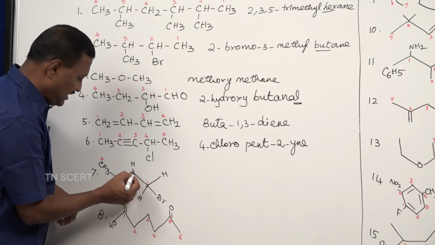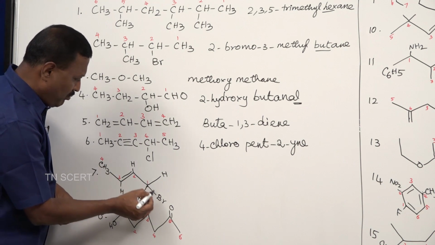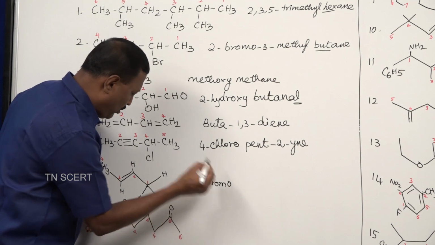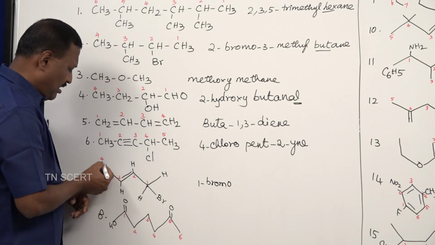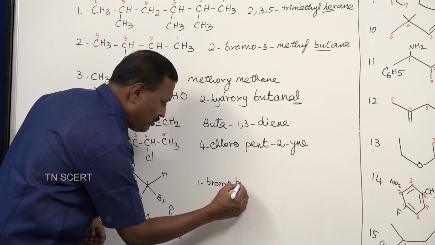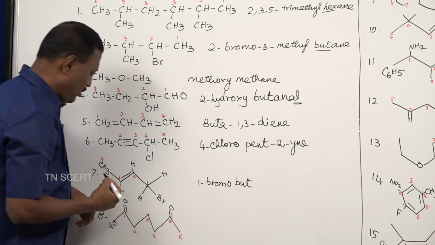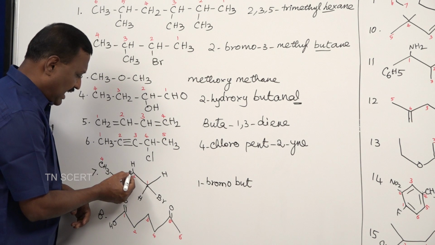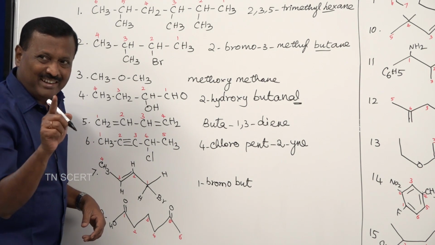So, this is now called 1 bromo. The length of the carbon chain is 4, so the prefix is but, 1-bromobut. The second carbon and the third carbon have one double bond, that is ene.